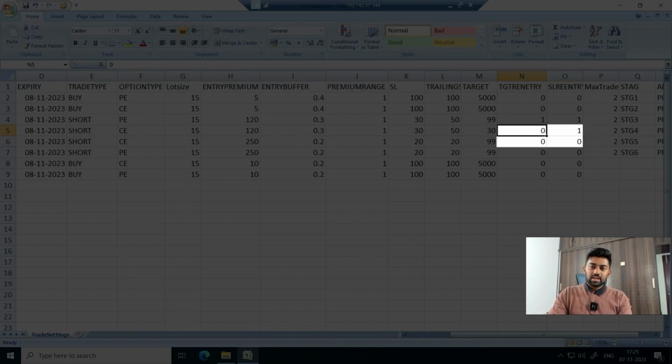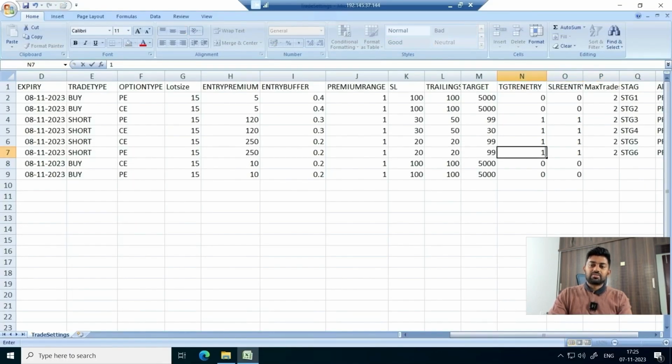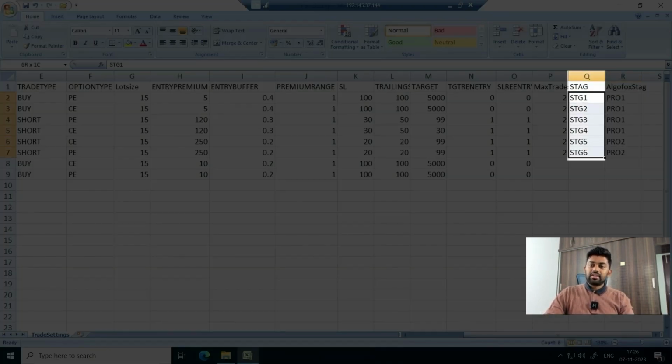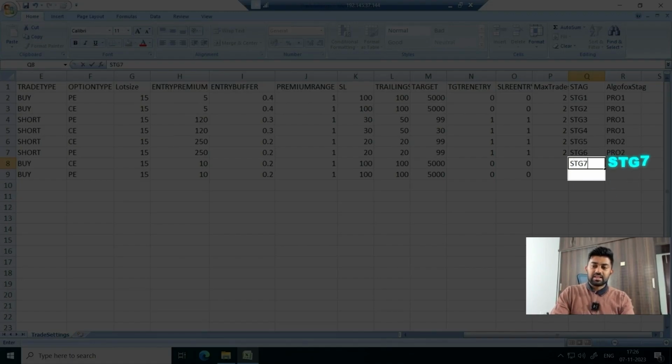But for the short legs, I would like to re-enter at least once every single time there is a stop loss. If I have that particular strategy, I can even write it that way here. Similarly, these are unique legs. Every leg should have a unique name, STG6. I'll keep this name as STG7, STG8.